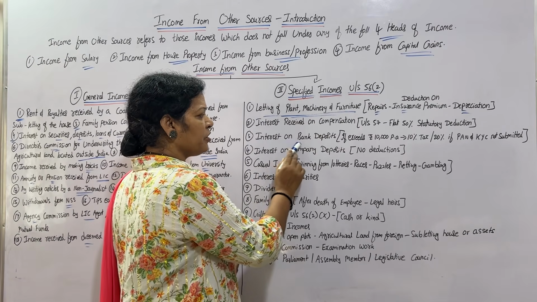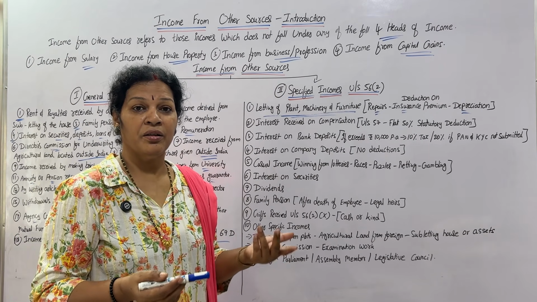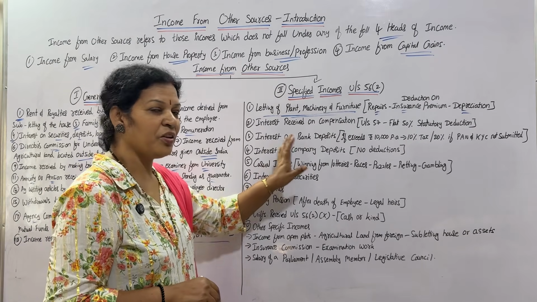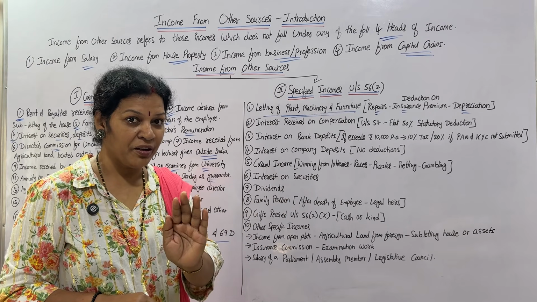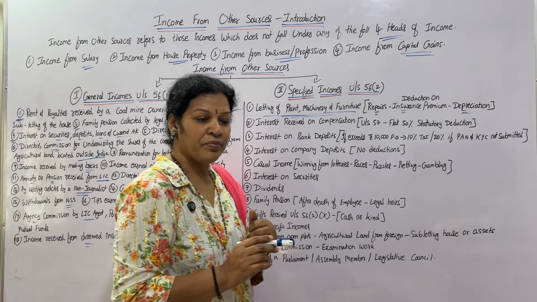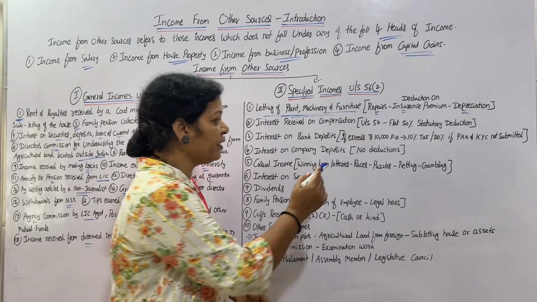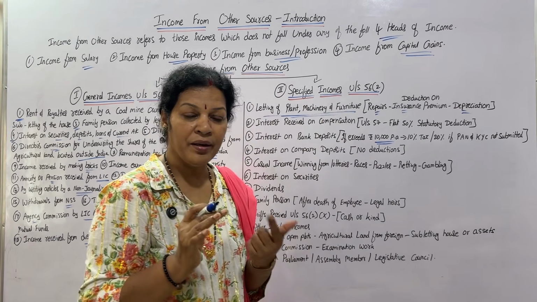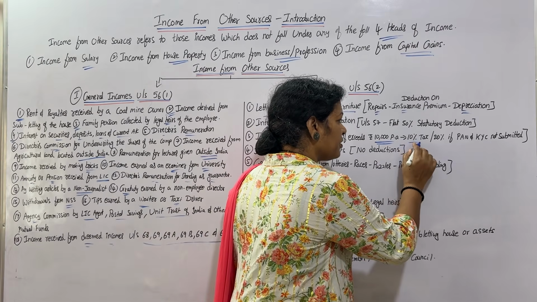Third one, interest on bank deposits. You are receiving interest on bank deposits. That is also considered income from other sources, but a few points are to be remembered. One thing is that I kept some amount in the bank as a fixed deposit. If the interest is exceeding 10,000 per annum, then only it is taxable. How much is taxable? 10% is taxable.